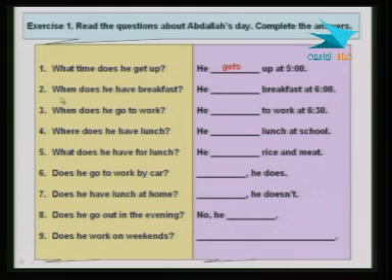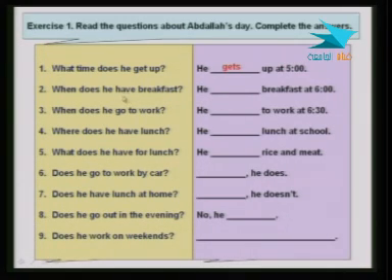Question number 2. When does he have breakfast? And again, we said have. This is the infinitive of the verb, the base form of the verb have is just have. Now, the subject is here, and we need a verb here. Breakfast is at 6.